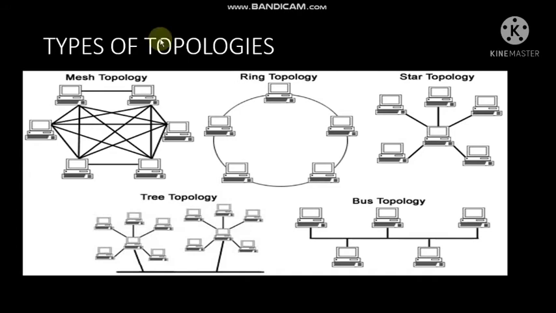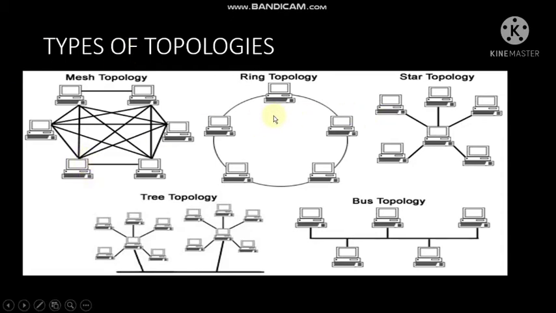Mesh topology is that type of topology in which each and every computer is connected to each and every other computer in the network. Let's see how many computers are there in this network. Altogether 6. So if one computer is there, then it will have 5 more connections, since 5 more are there which will be connected to that. You can count the number of lines connected with every single computer, it will be 5 only.